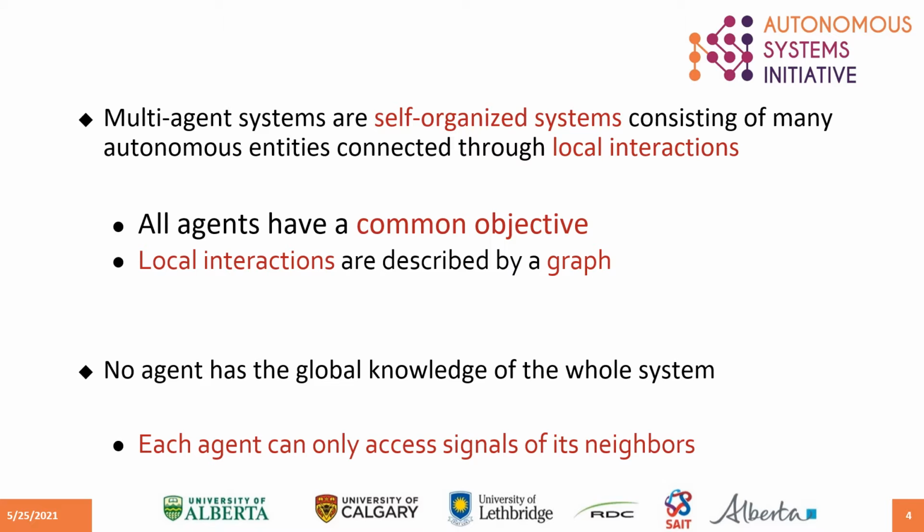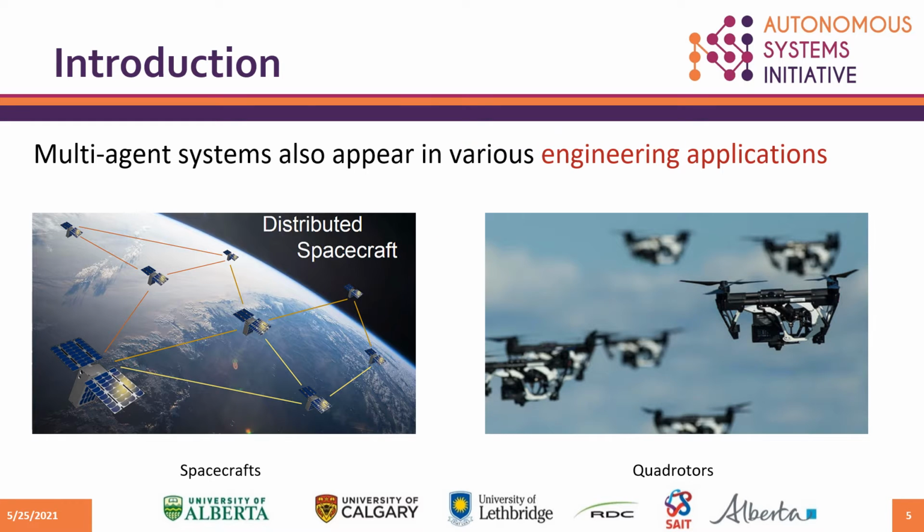Multi-agent systems are self-organized systems consisting of many autonomous entities connected through local interaction. All the individual agents have a common objective leading to a collective behavior. Information has to be shared through the local interaction. Therefore, no agent has global knowledge of the whole system, which means each agent can only access the signal of its neighbors. Multi-agent systems also appear in various engineering applications such as distributed spacecraft and multiple UAVs.